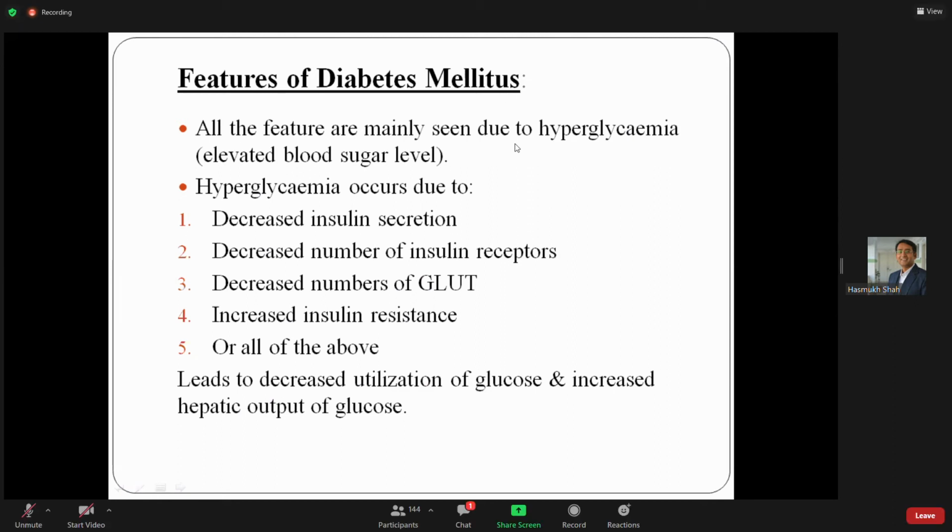Few students think that polyuria means excessive urea in urine. In exams, they say many a times excessive urea in urine. It is not like that, it is not urea. Polyuria means, poly is a different word, excessive urination. I got the answer from roll number 60, Karan. Very good, congratulations. Then 65 also, congratulations. So now we move forward.